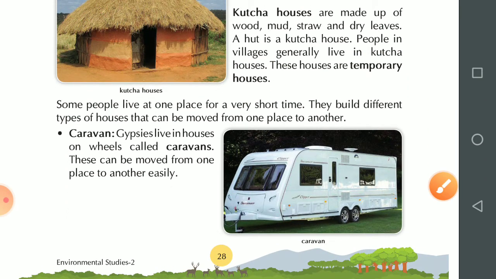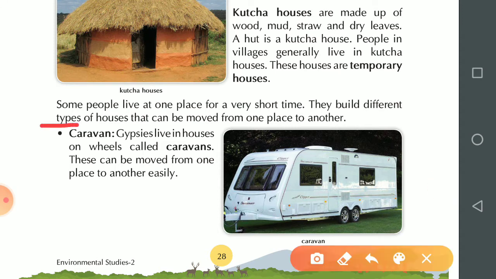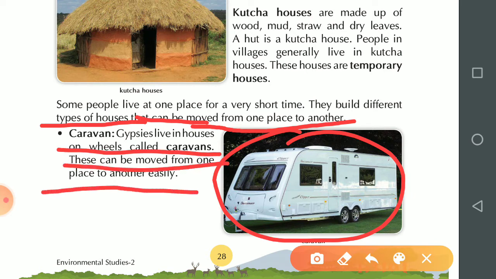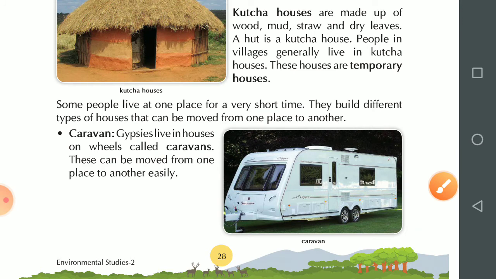Some people live at one place for a very short time. They build different types of houses that can be moved from one place to another. Look at this. This is a house on wheels. Okay, caravan. Gypsies live in houses on wheels called caravans. These can be moved from one place to another.